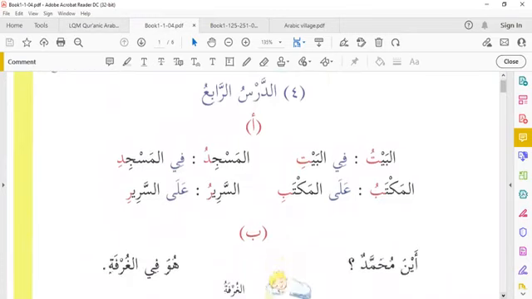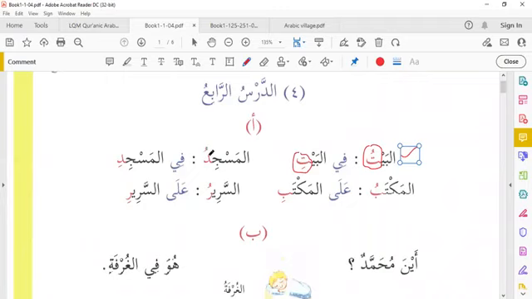This is our lesson for today. We can see here al baytu, the house. Fil bayti, in the house. You see this red letter. This is in nominative case. Al baytu, the house, is nominative case. Fil bayti, because of fi, it is going to be majroor. Fil bayti. This is genitive case.